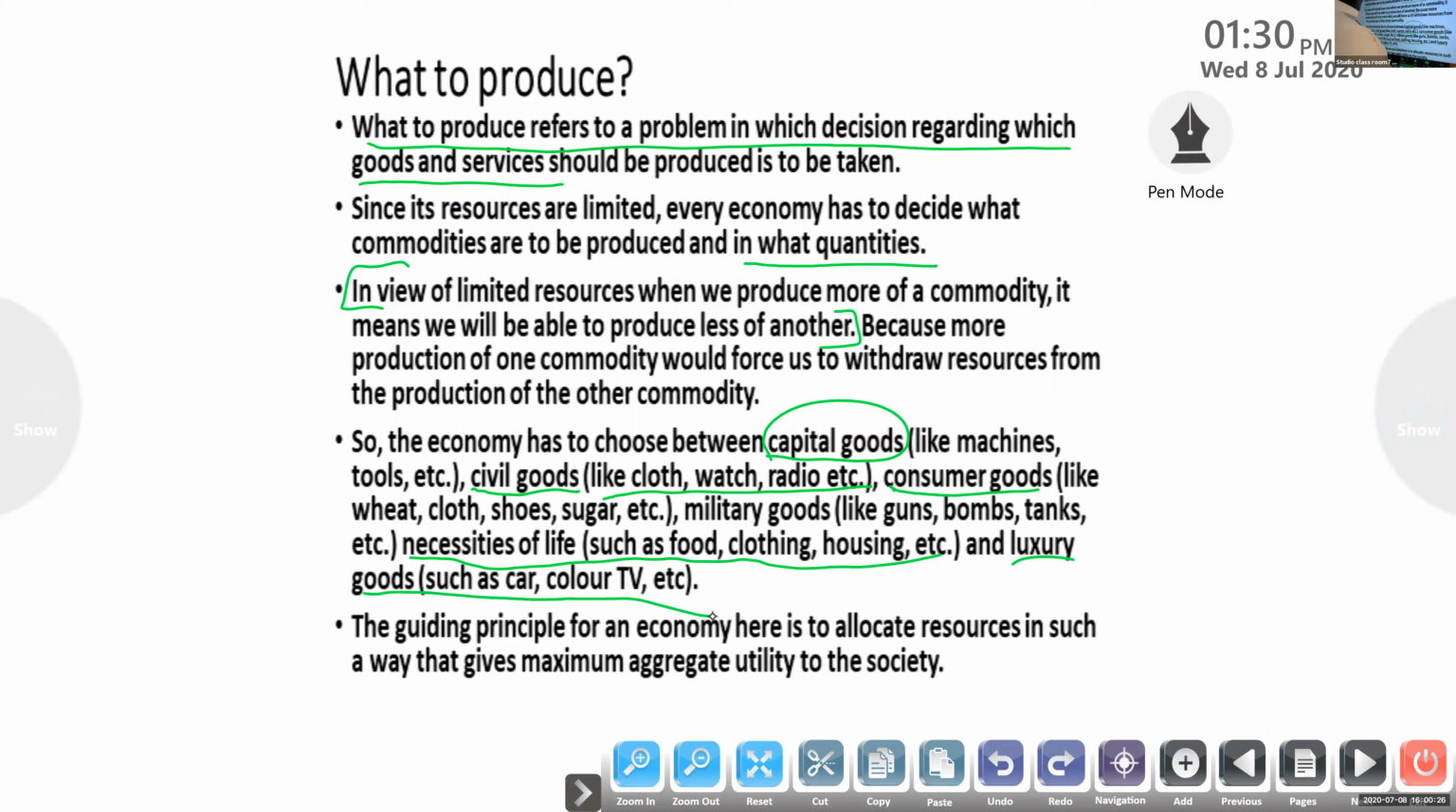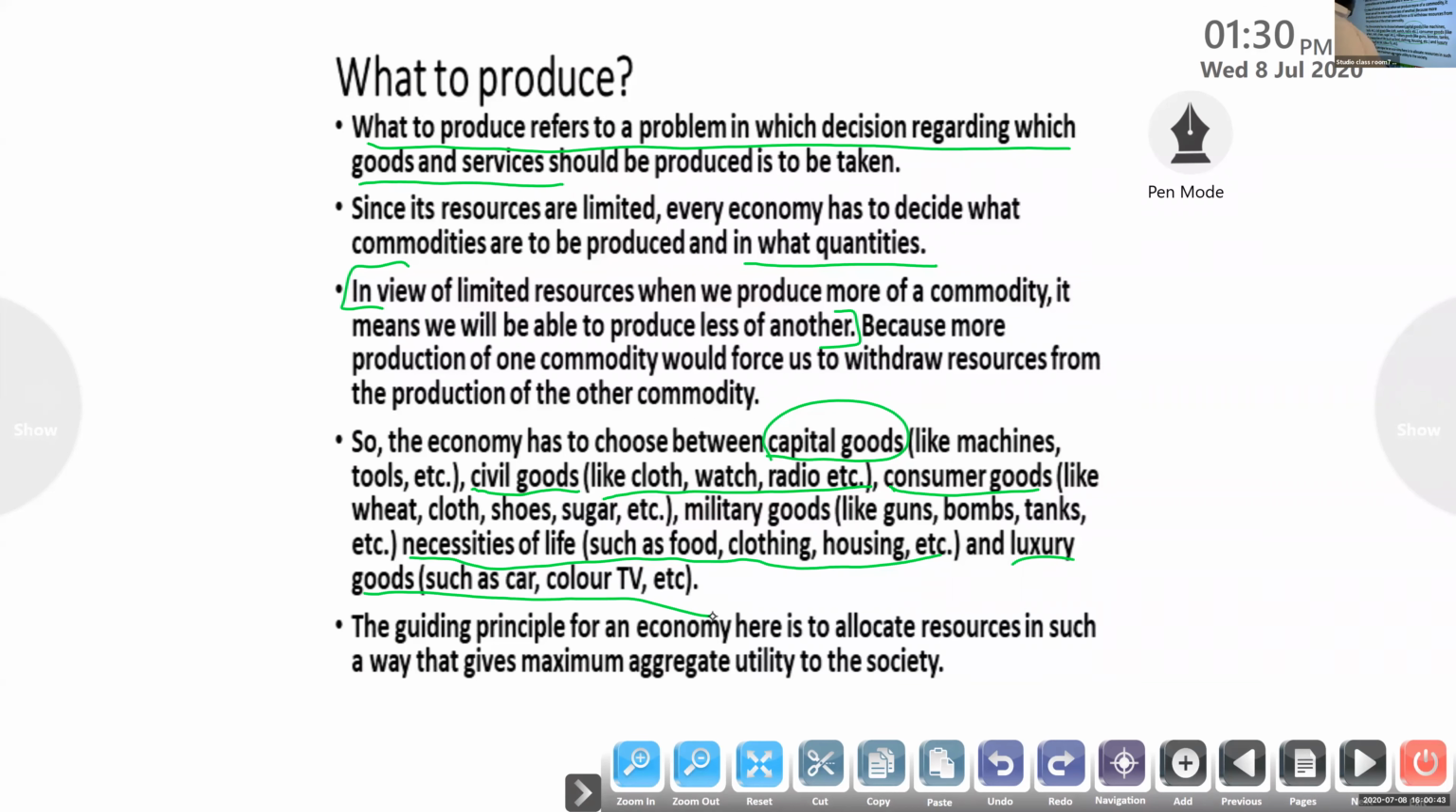So goods can be classified into various types: capital goods, civil goods, consumer goods. Next one is military goods, necessities, and luxury goods too. I already told you what are necessary goods and what are luxury goods.